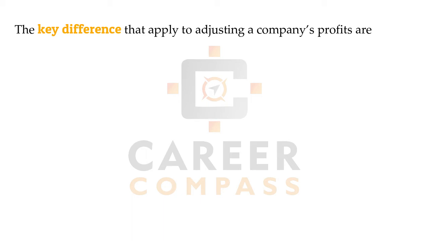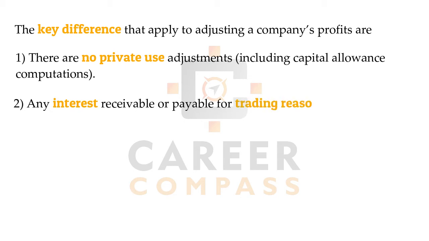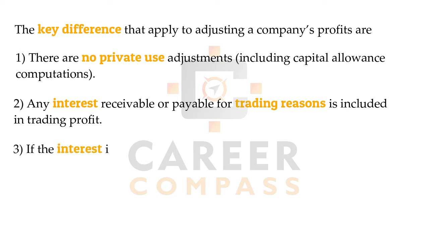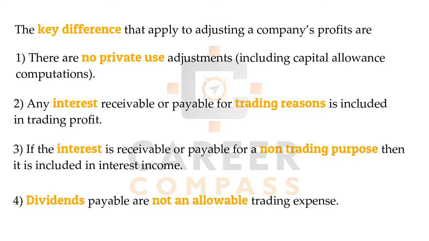First one is, for the companies, there is no private use adjustment required while calculating the capital allowance. Then after, any interest receivable or payable for trading reasons, students, is included in the trading profit. But if interest is receivable or payable for non-trading reasons, then it will go to the main pro forma of the computation of corporation tax under the interest income. Then after, students, dividend payment is not an allowable expenditure.